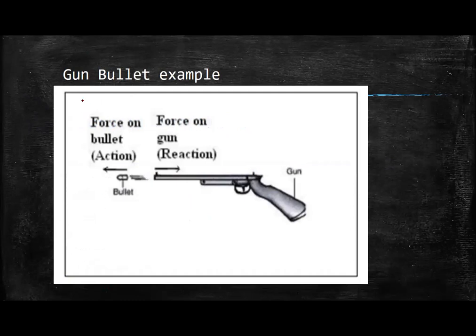So first was the gun bullet example, in which we have a bullet which is coming out of the gun. As soon as you pull the trigger, the gun will apply a force towards the left on the bullet. So this is the action force. This is the force applied by the gun on the bullet. And according to Newton's third law, there has to be an equal force acting in the opposite direction, which will be the reaction force on the gun. So this is the force on gun. This is the first action reaction pair.